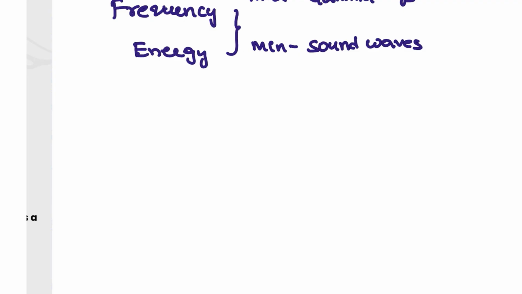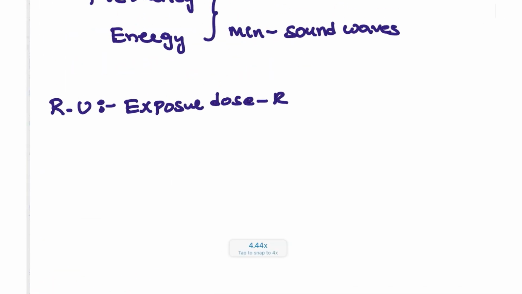And radiology units also we have to remember. If you observe, there is the exposure dose. So what is this exposure dose? The exposure dose is measured in the Roentgen, our most important unit, the conventional unit. And if you convert this to SI units, it will be in coulombs per kg.